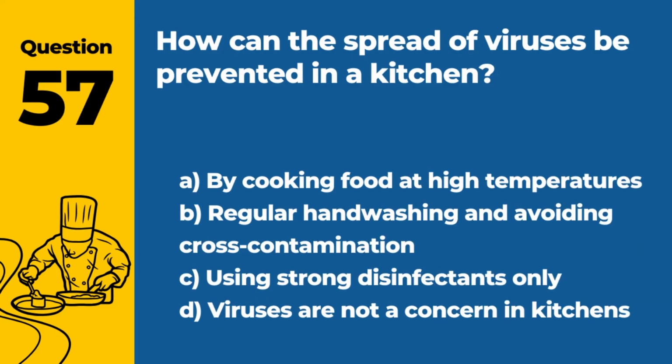Question 57. How can the spread of viruses be prevented in a kitchen? A. By cooking food at high temperatures. B. Regular hand washing and avoiding cross-contamination. C. Using strong disinfectants only. D. Viruses are not a concern in kitchens. Answer B. Regular hand washing and avoiding cross-contamination. These are key practices to prevent viral contamination.